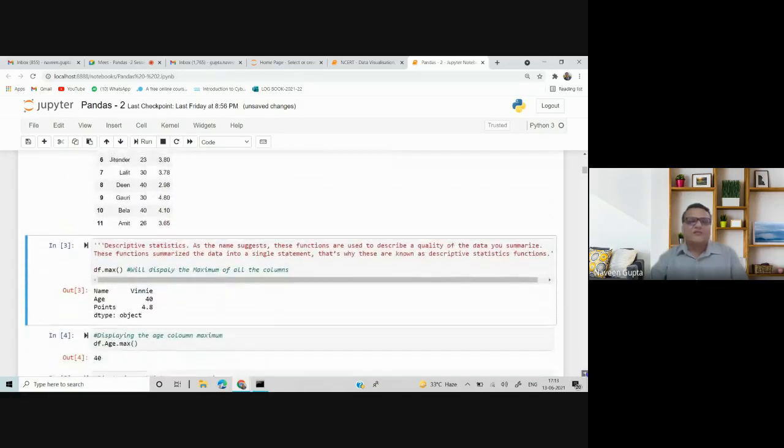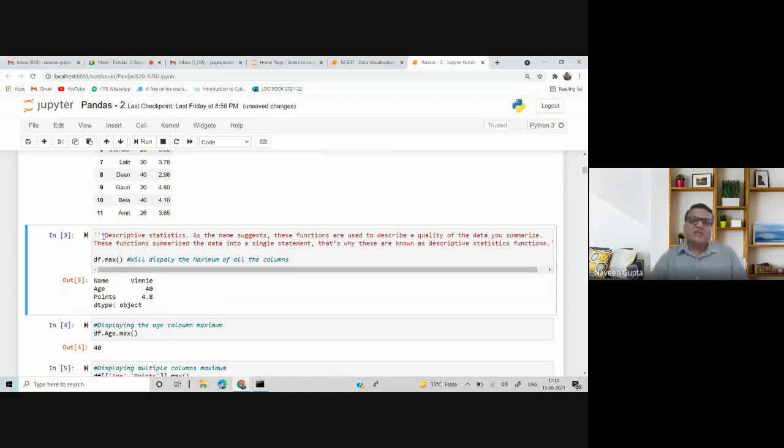Now, what is a descriptive function? Descriptive functions, as the name suggests, are used to describe the quality of the data, what we summarize. These are single-statement functions which help us calculate maximum, minimum, median, mode in a single line. So if I write df.max, the name of the data frame and max, it will display the maximum of all the columns. Rather than giving a numeric value, it will give the maximum value for all the columns. That's the reason the name Vinny, age 40, and points 4.8 are visible.